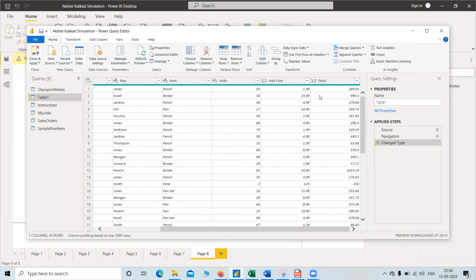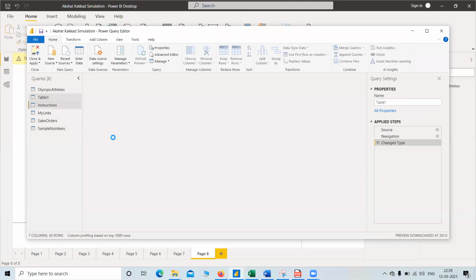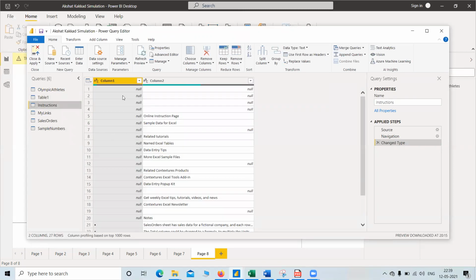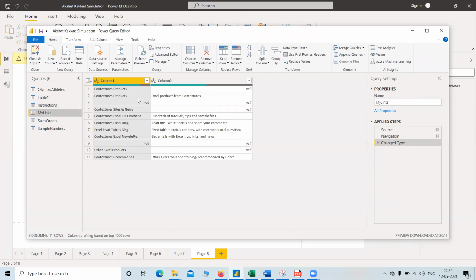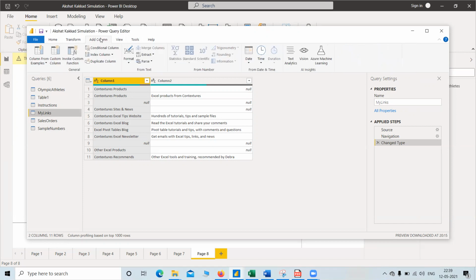So whenever the total is needed, we can directly calculate it in Power BI. So we don't need this column, and some of the cells in instructions are null, so we can delete this column. In the whole My Links column, some of the cells are null, so we can delete that column, etc.